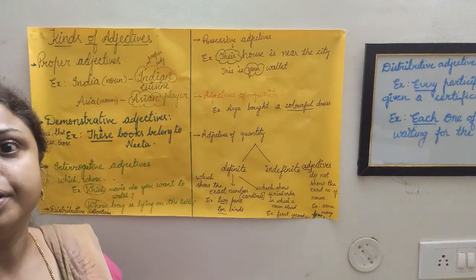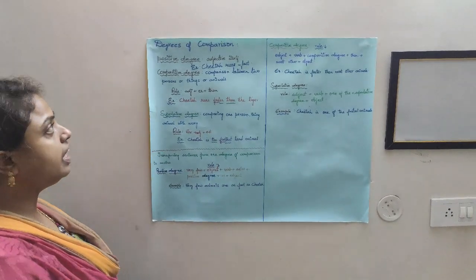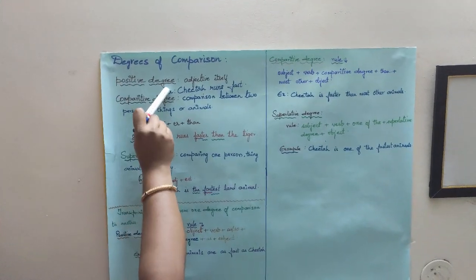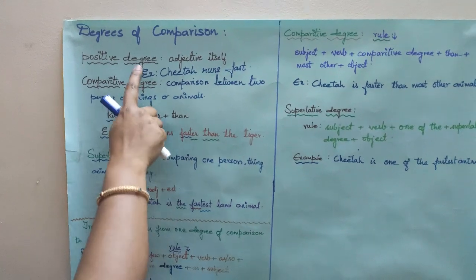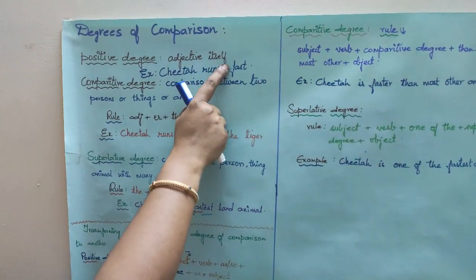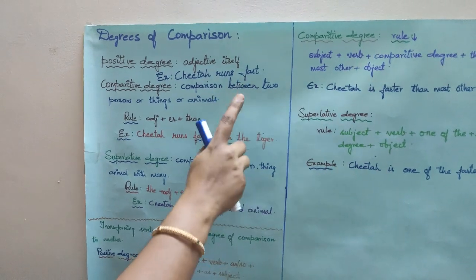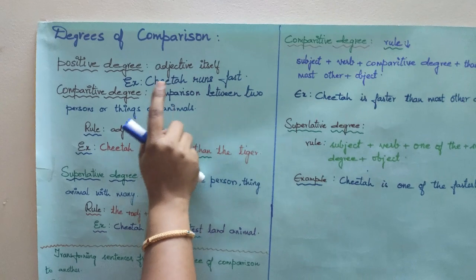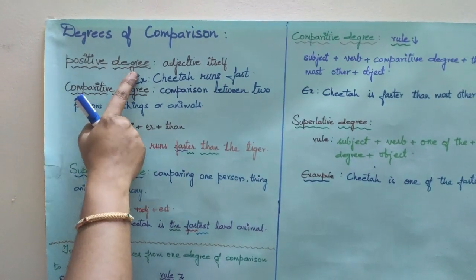Thank you all. Let us learn the degrees of comparison. Here, the degrees of comparison are positive degree, comparative degree and superlative degree. Positive degree is the adjective itself. For example, cheetah runs fast. Here, fast is the adjective. So, when there is no comparison, then we use positive degree.